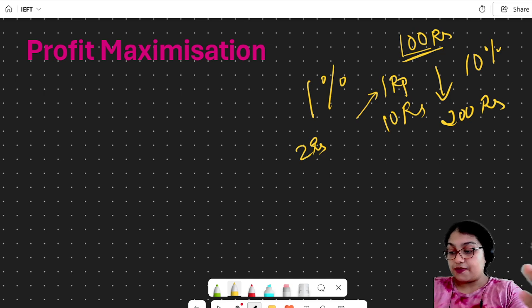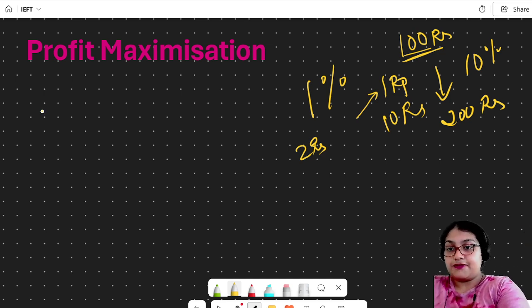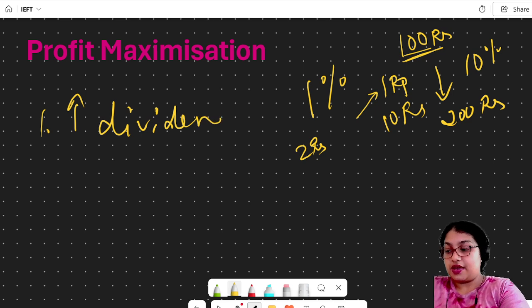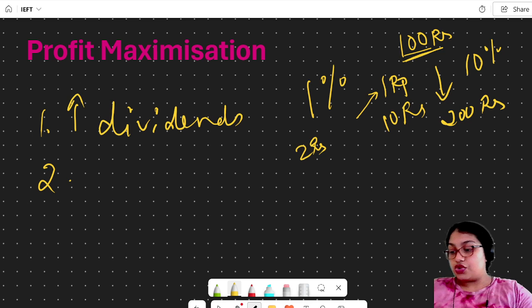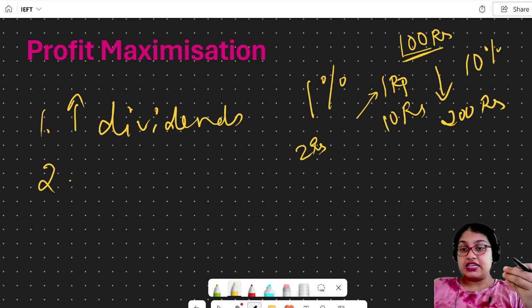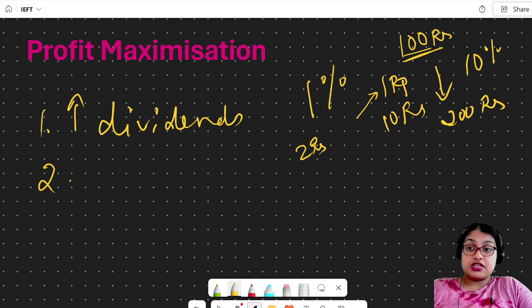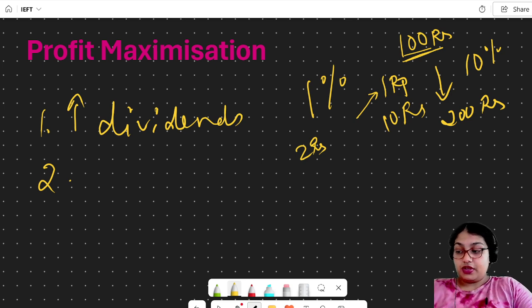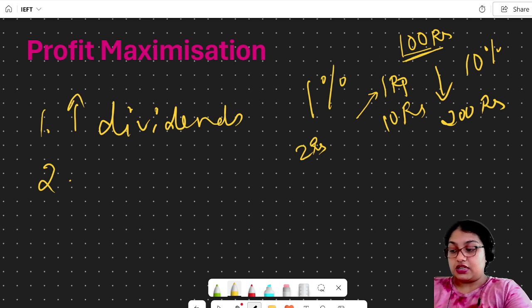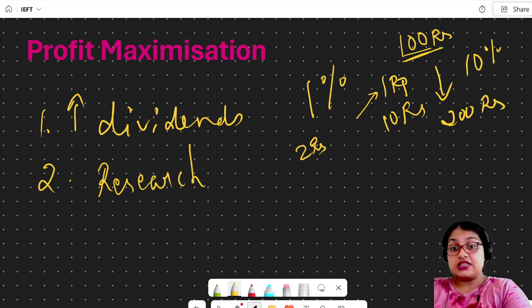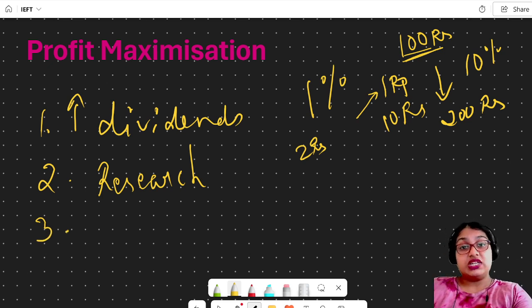So higher dividends for shareholders. That is the first thing. Now, more profit can be used to finance research and development. If I get more and more profit, I can contribute it to research and development. And if I contribute that, I can then again increase my profit. That is the second one. And higher profit makes the firm less vulnerable to takeover.